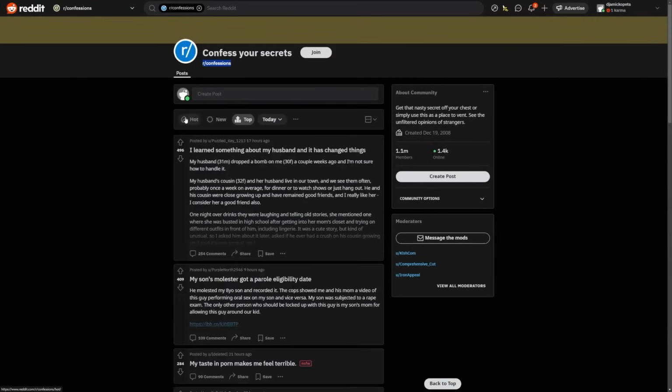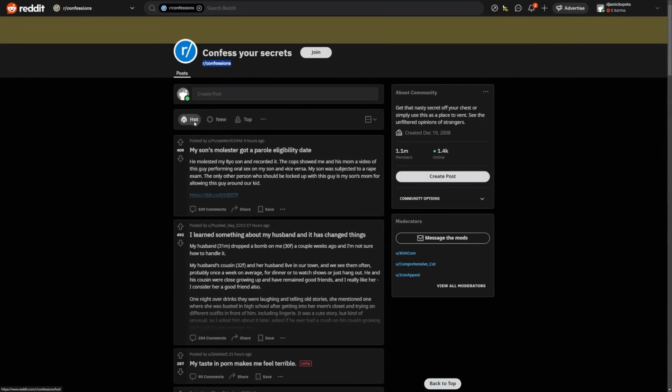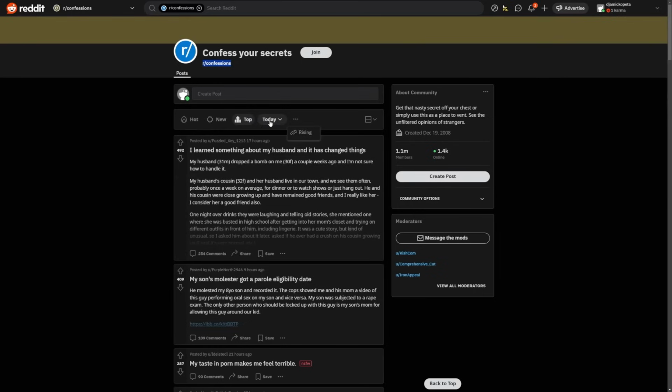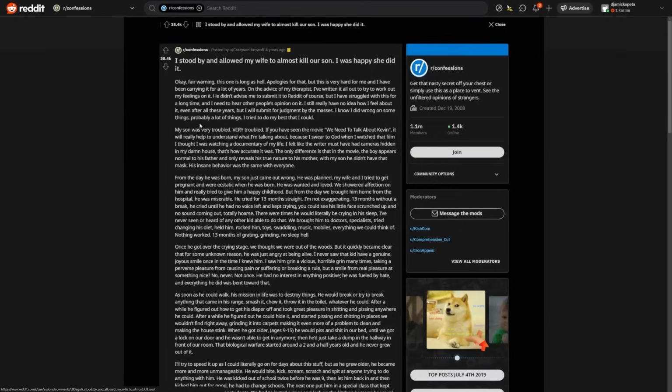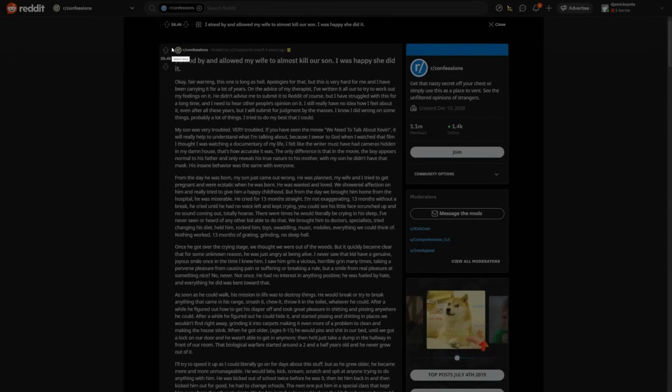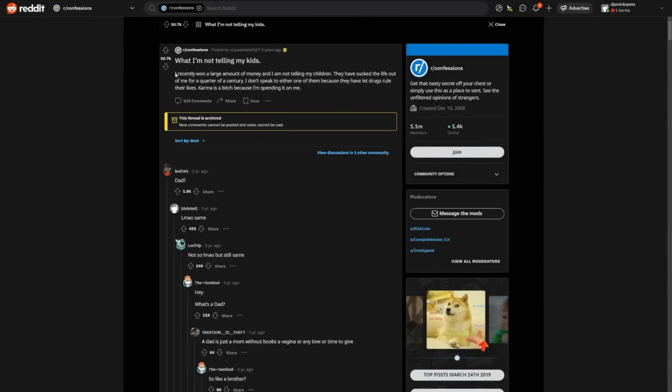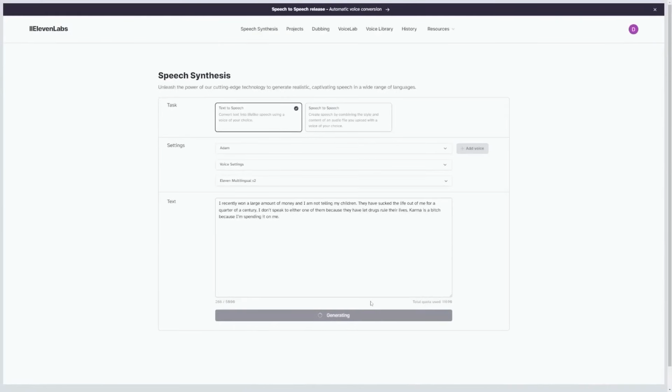Click on this fire icon that says hot, and it will sort the best and trending recent posts on this forum. You can also click this top button to sort the top stories from any given time period. You can sort by today, this week, this month, or even all time. Once you find the story that you like, open it and screenshot the title. Then, we're going to copy the text from this story into ElevenLabs and generate a unique voiceover.